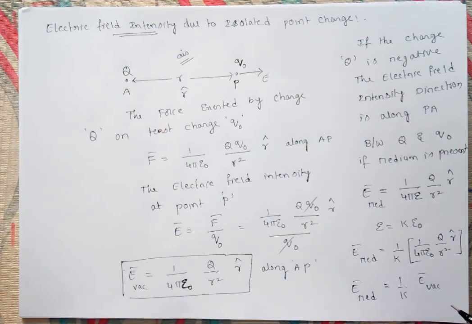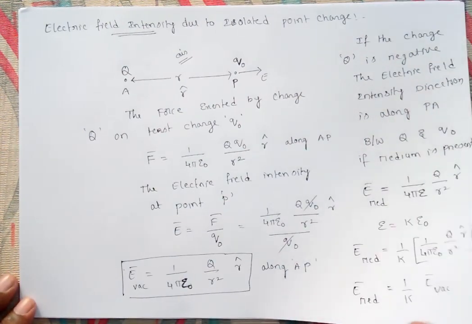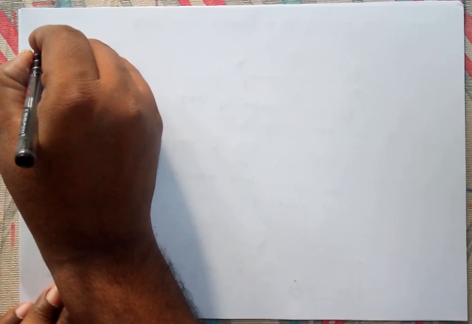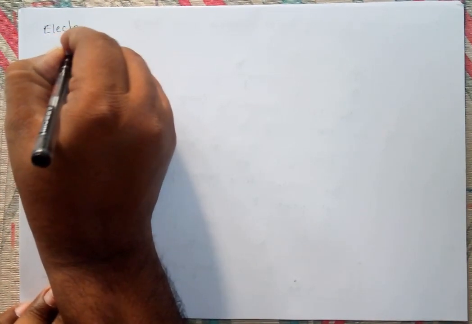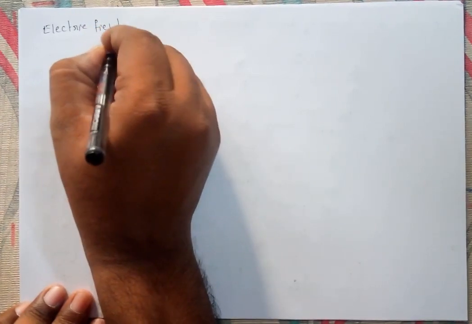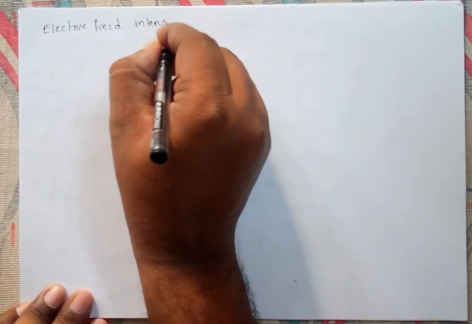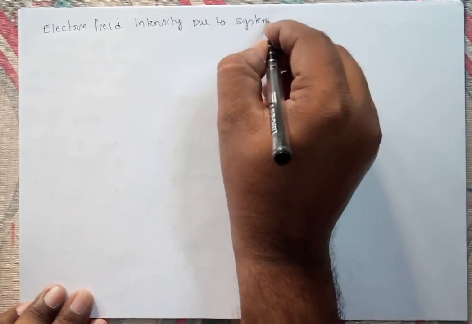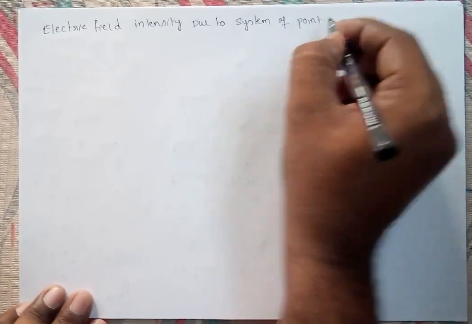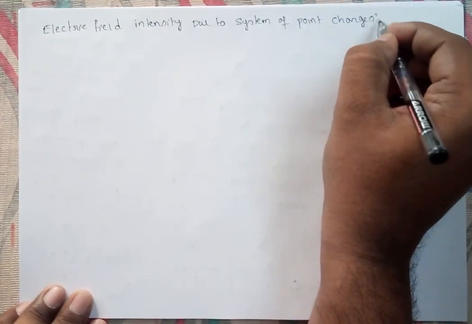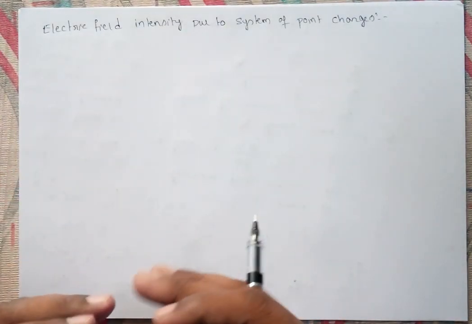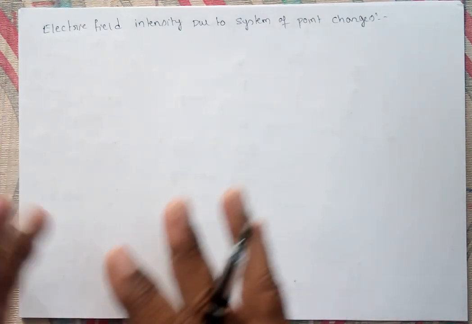Next, electric field intensity due to a system of point charges. Here we took only one isolated point charge and found the electric field intensity due to that one charge only.